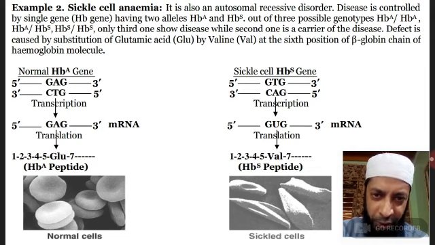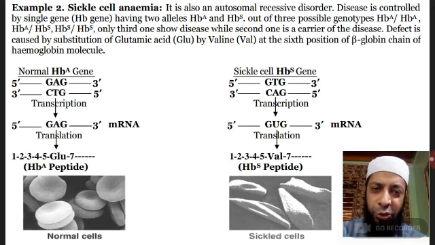And when glutamic acid is formed, it gives normal shape to these RBCs which can easily pass